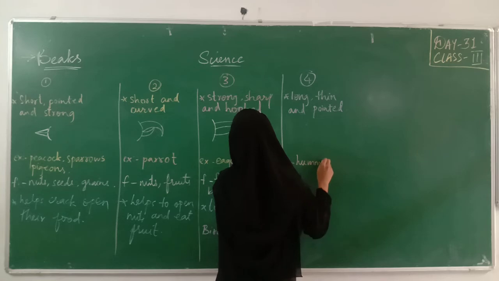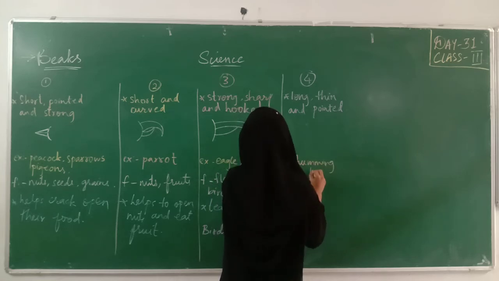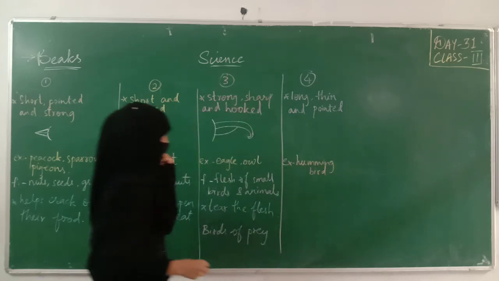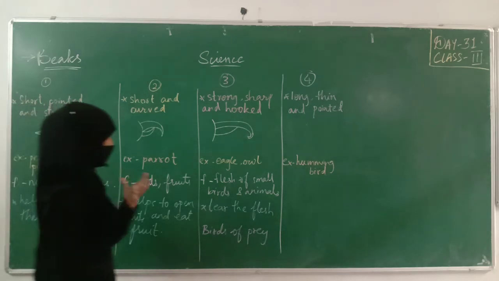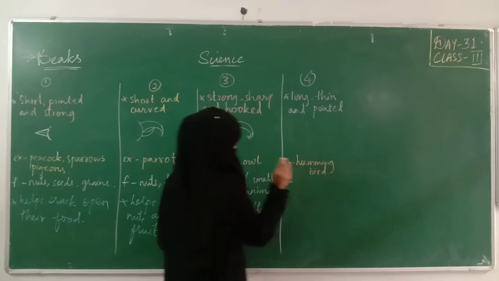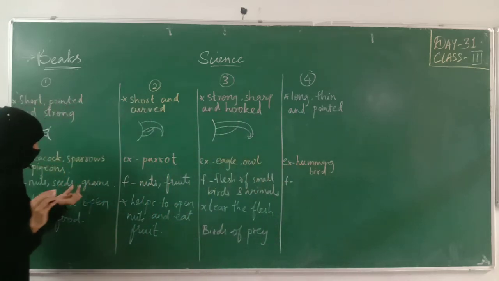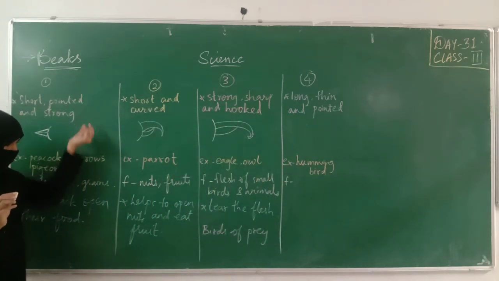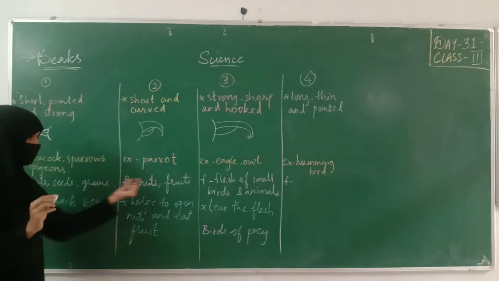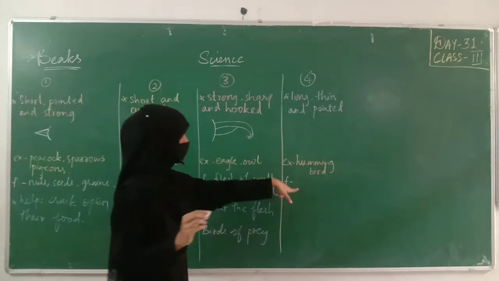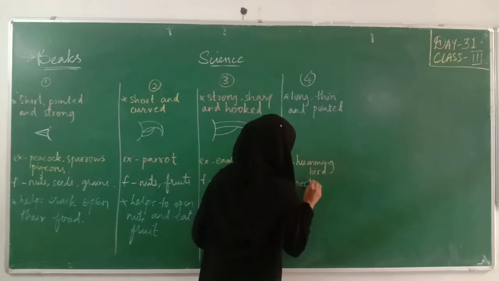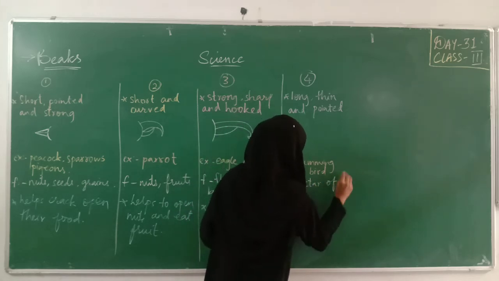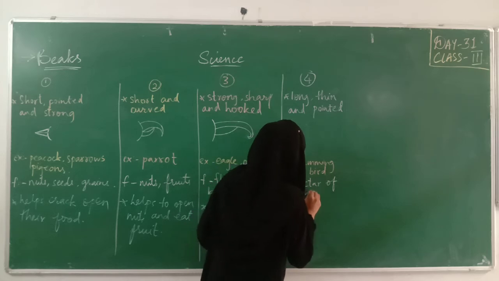Hummingbird. Okay. Why are they having that kind of a beak? What kind of food did we already study in the introduction? The beak of a bird depends on the kind of food they eat. That's why I'm writing this. So what kind of food do they eat? They drink the nectar of flowers. So that is why they have a beak that looks similar to a straw.